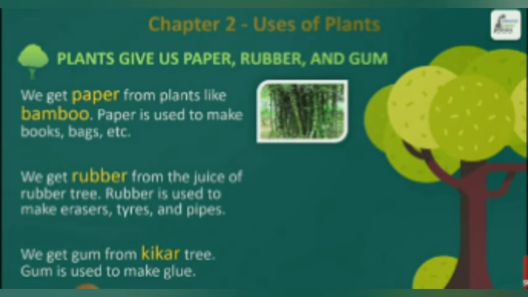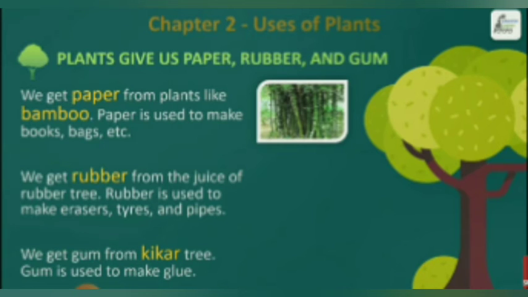We get rubber from the juice of the rubber tree. We get rubber also. How can we get this rubber? We get this rubber from the juice of the rubber tree. This rubber tree gives us juice, and that juice is used to make rubber. Rubber is used to make erasers, tires, and pipes. We make so many things from this rubber.